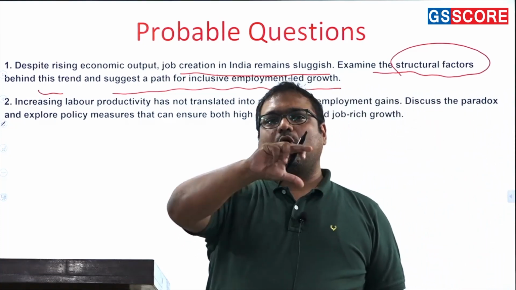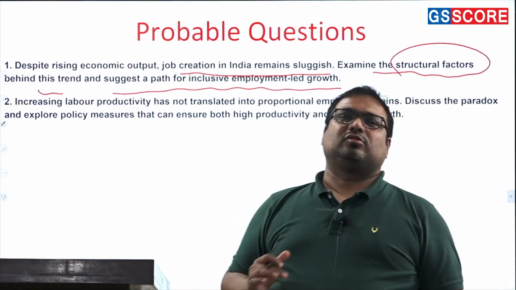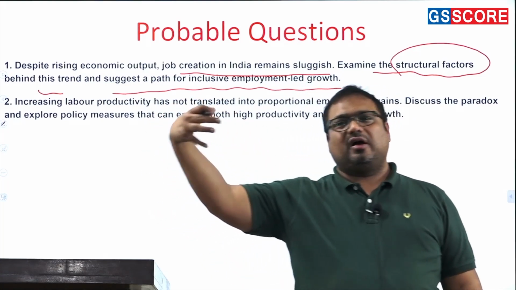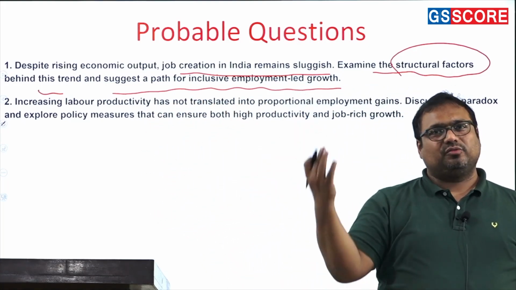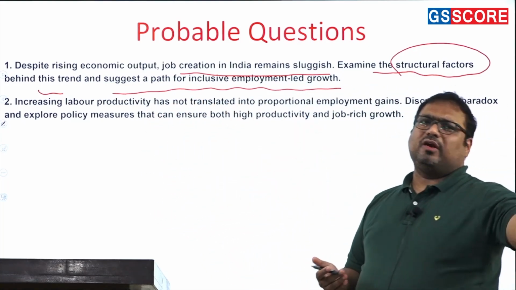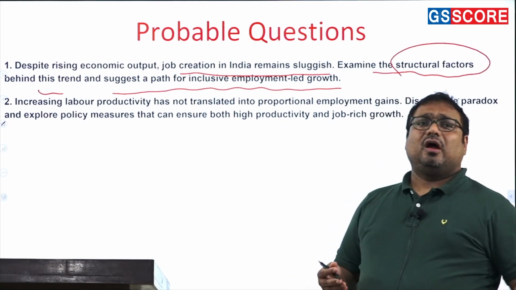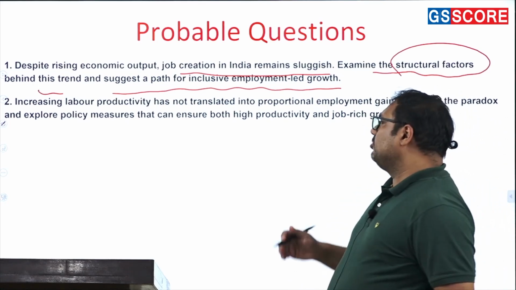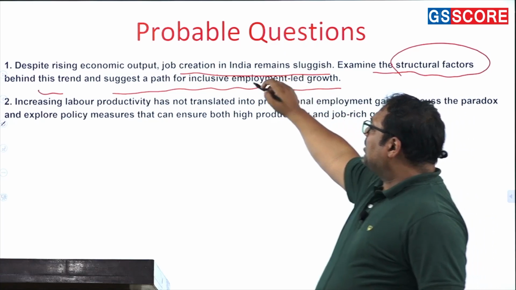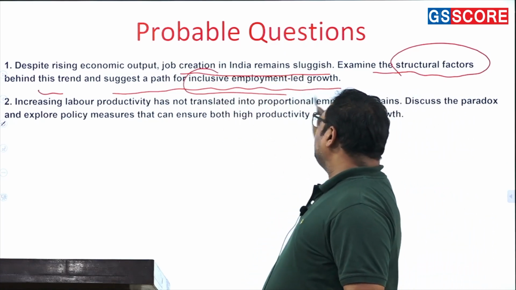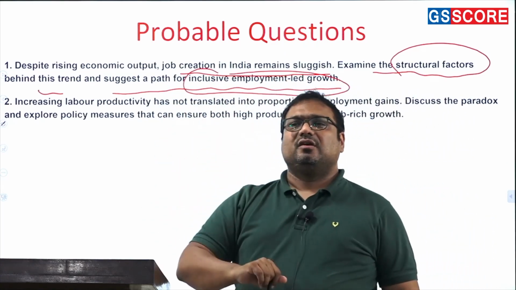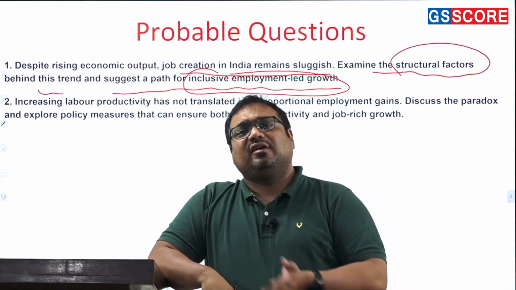That means there is something wrong when you look at the religious groups, that certain religious groups are able to get higher number of jobs, certain groups are not. Then you need to address their problems and find solutions. So that is also an aspect of inclusive employment. So it's not just religion, it's also region. And in fact, region is more important than religion.